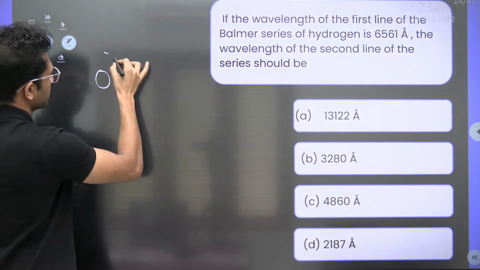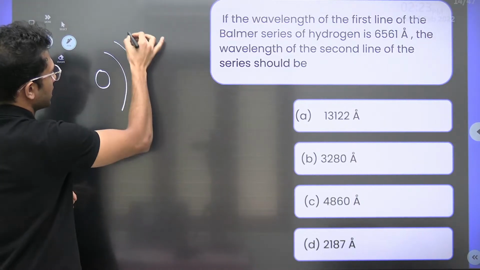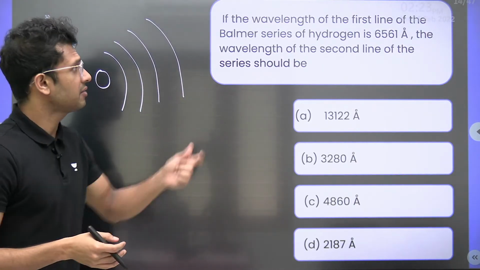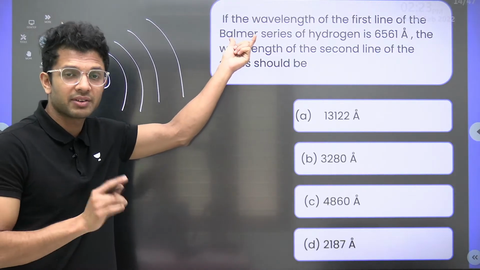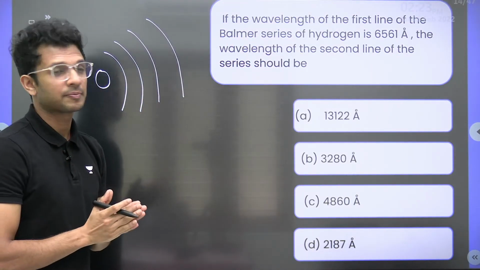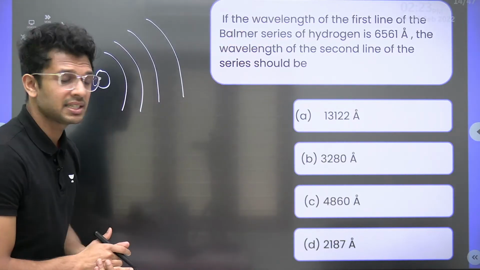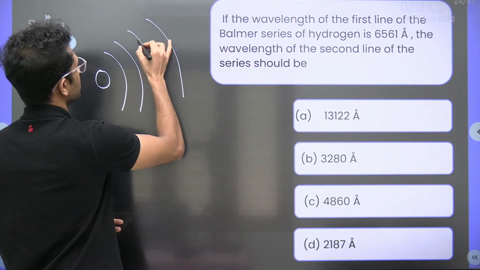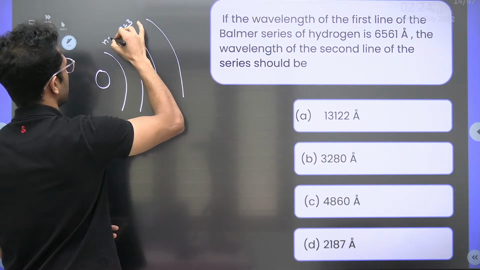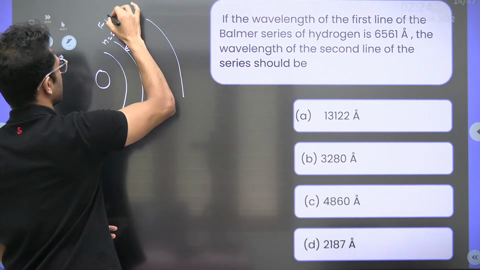This is our nucleus. This is our first orbit, second orbit, third orbit, fourth orbit. Tell me, when can we have the Balmer series? Whenever the electron moves from any higher orbit to the second orbit. The first line of Balmer series is obtained when the electron transition happens from n equal to 3 to n equal to 2. This is the first line.